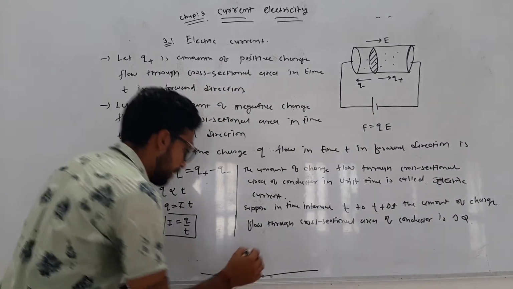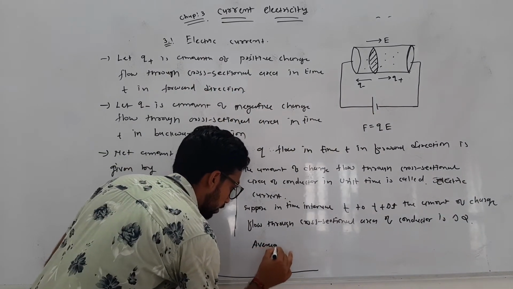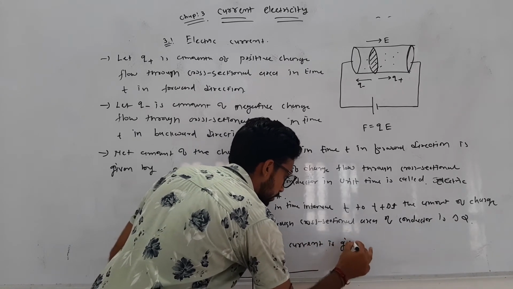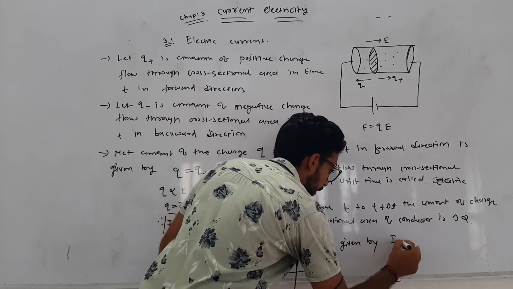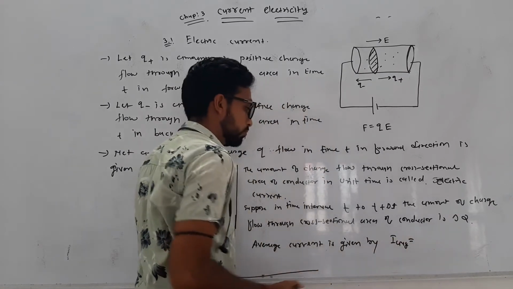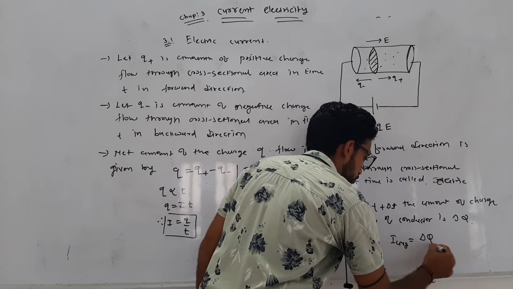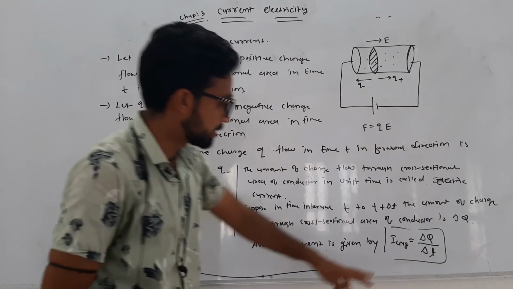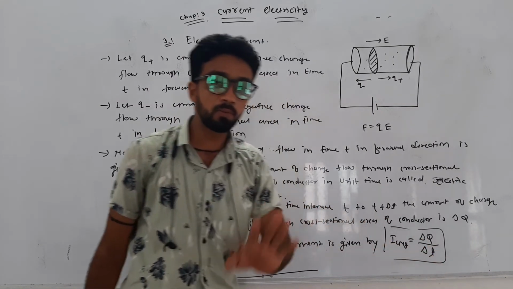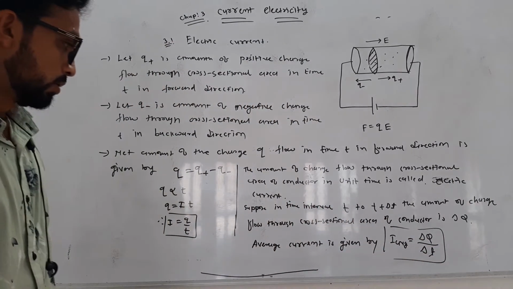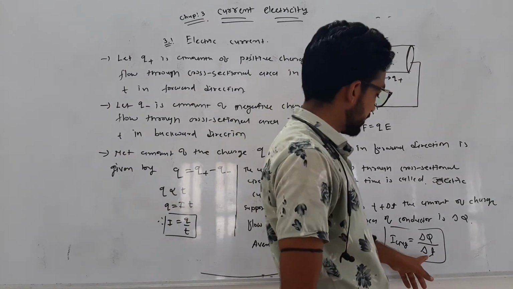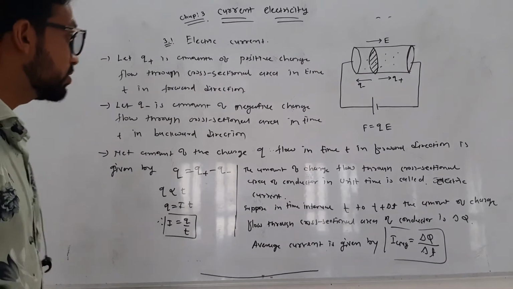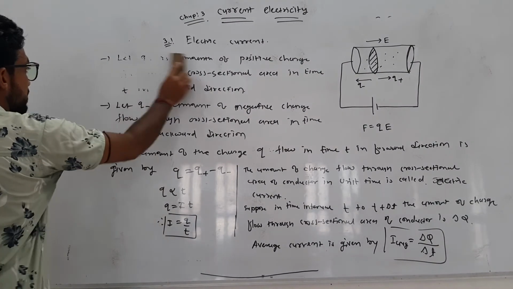Then the average current is given by I average = delta q by delta t. This is your electric current when the charge does not flow in a steady manner. When we take delta t very close to 0, that is, we apply the limit delta t tends to 0, then we get the instantaneous current.